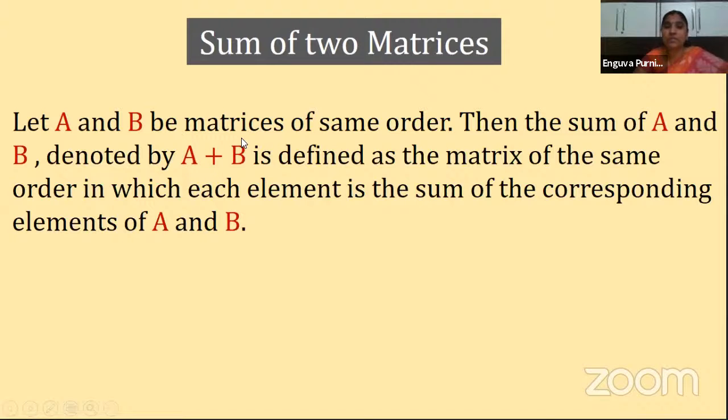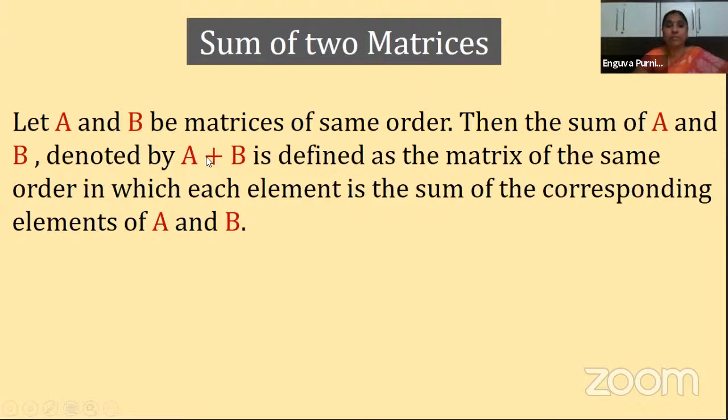And what is the order of this resultant matrix, or the sum matrix? It is also of the same order in which A and B are there. Understood, children? So when you are adding two matrices, the sum matrix will also have the same order as A and B have. Clear? Next.